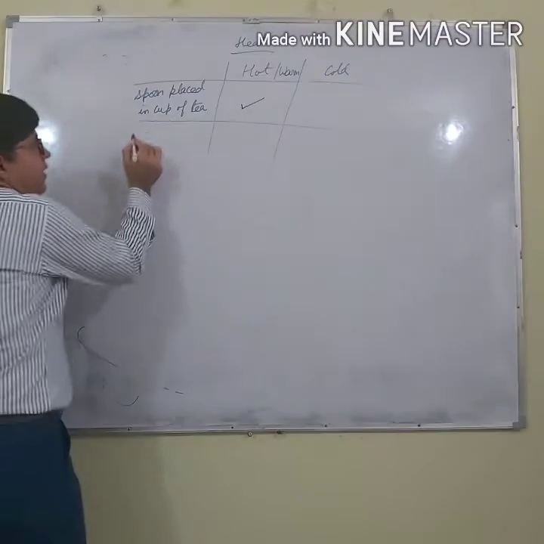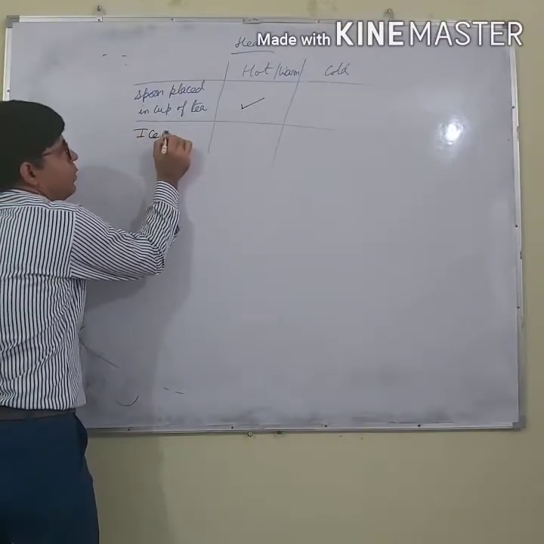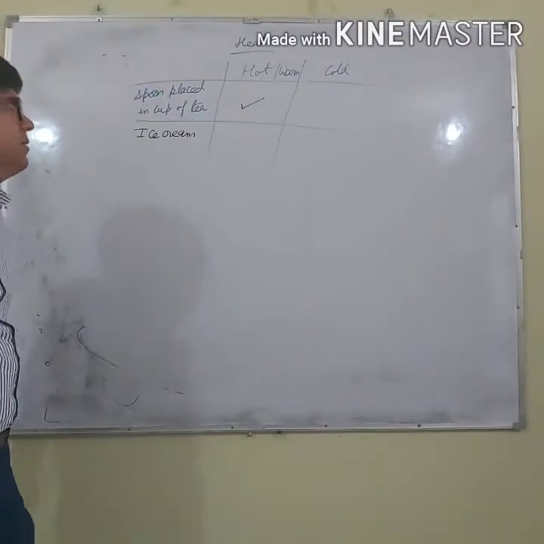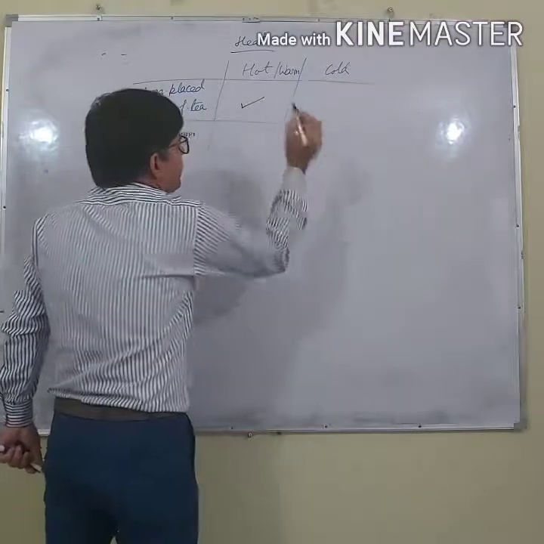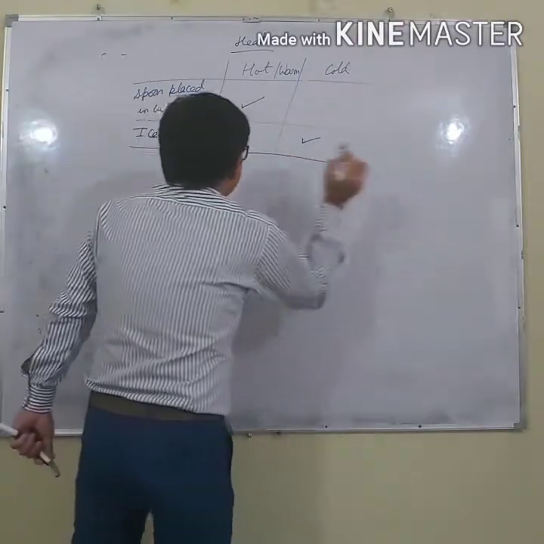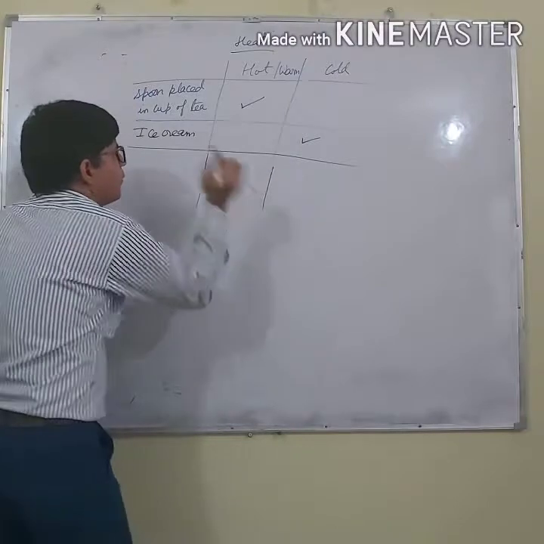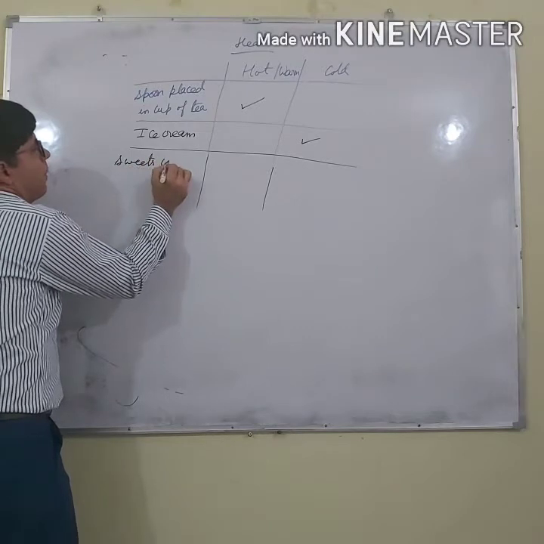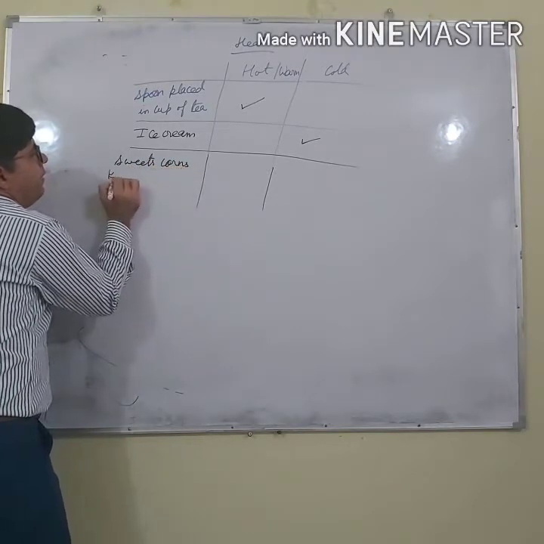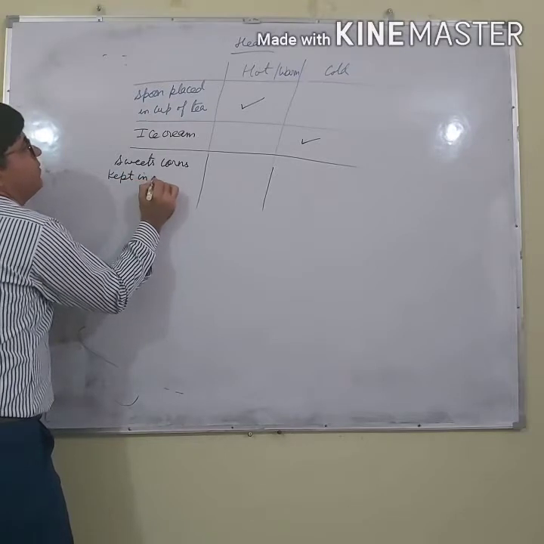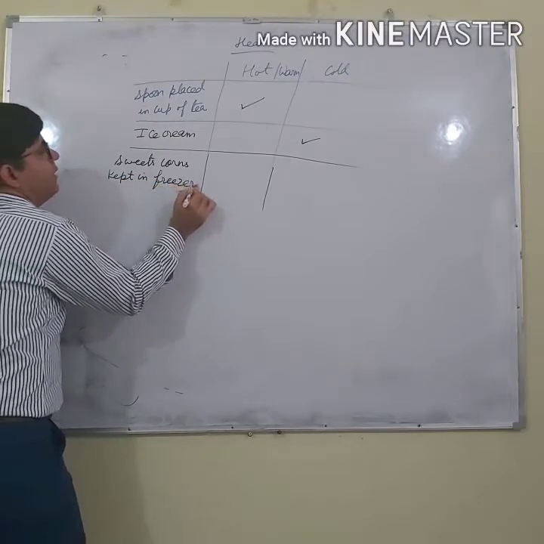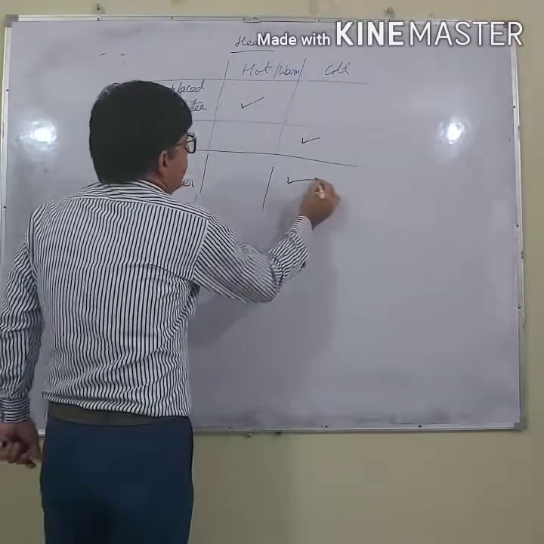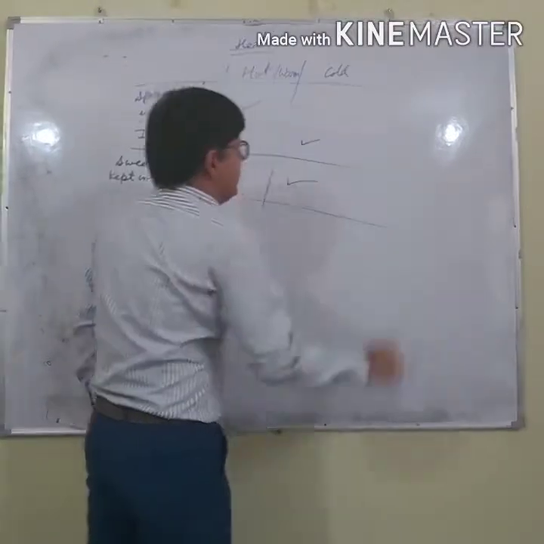Next is ice cream. I think you love to eat ice cream nowadays because it's very hot. So you will say that it's cold. Next point is sweet corn kept in a freezer. All of you know that there is a freezer. Is it hot or cold? It's cold because they are kept in the freezer.